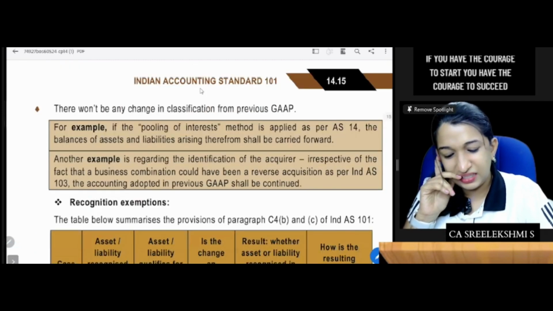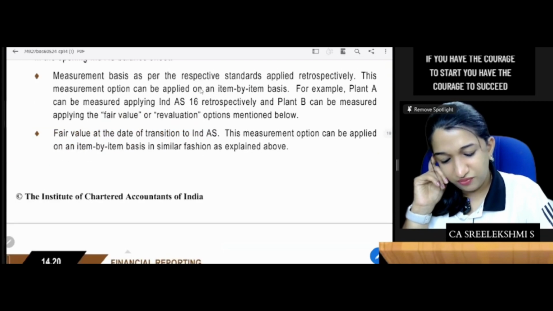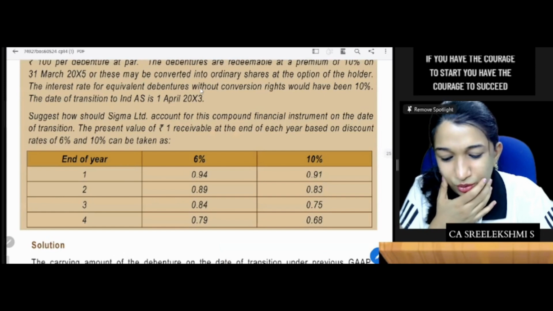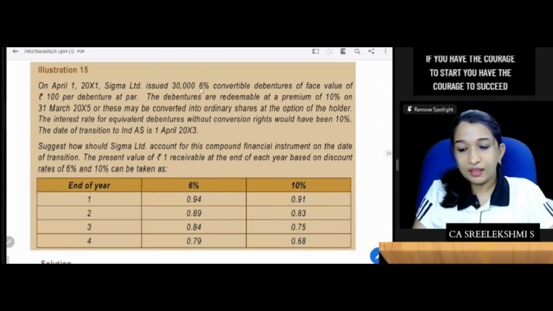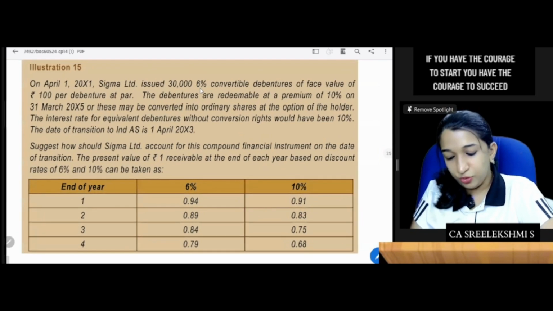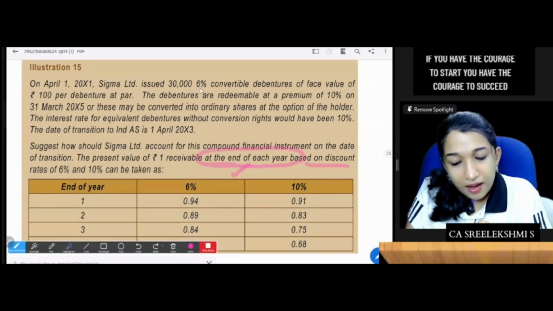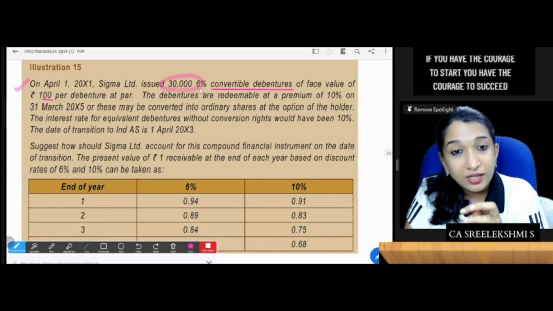Illustrations 15, 16, 17 are the best questions. Let me do this Illustration 15. Illustration 15 is actually a good question. Can I read this? Illustration 15. On 1st April 2011, Sigma Limited issued 30,000 6% convertible debentures of face value of 100 per debenture at par.